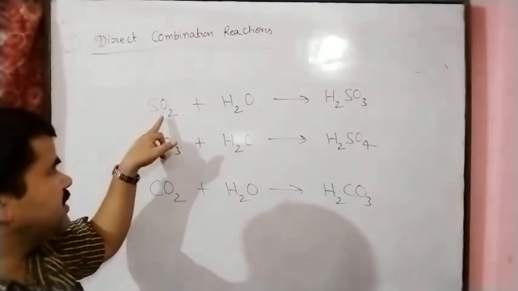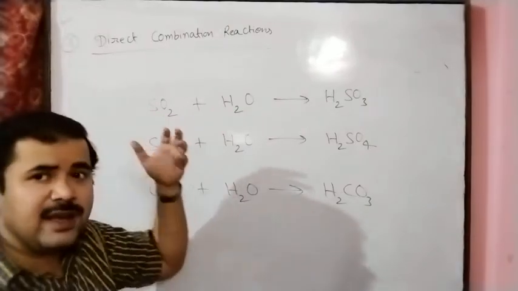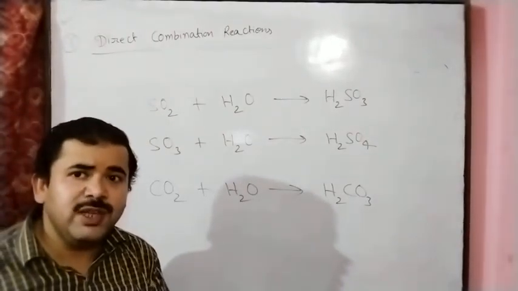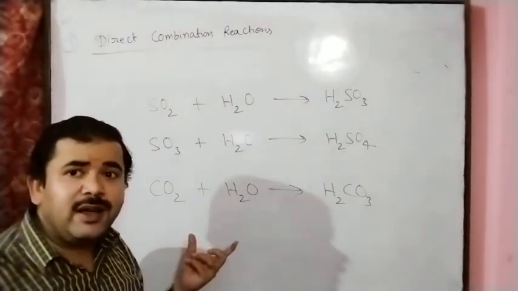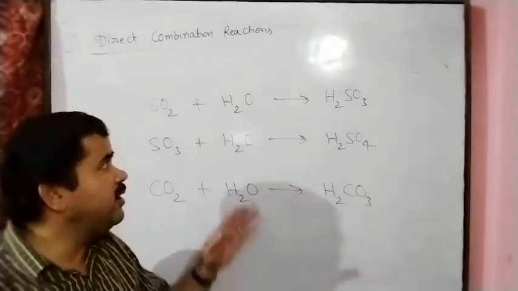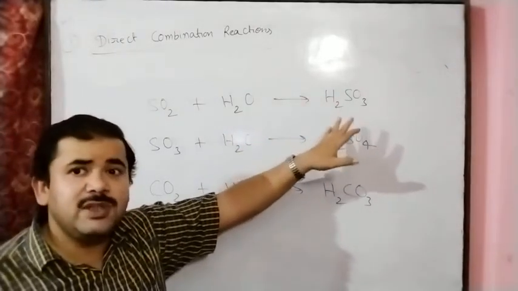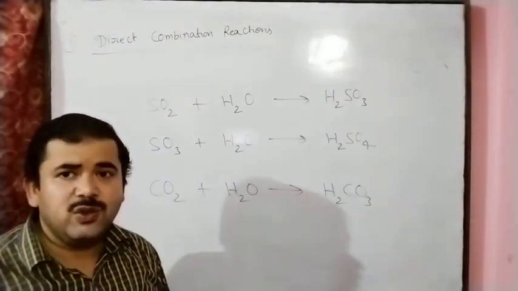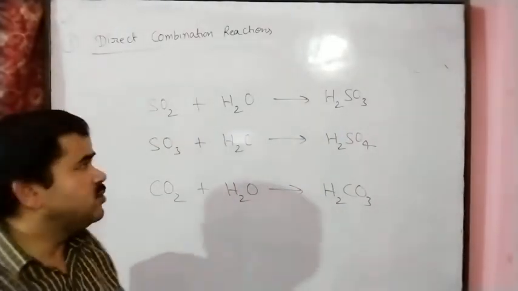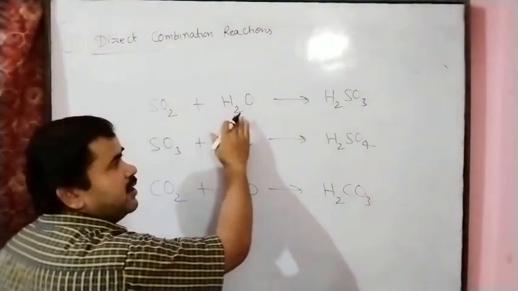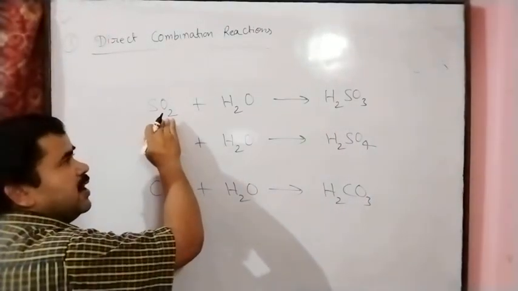Sulfur dioxide is a non-metallic oxide, and this non-metallic oxide has acidic nature. If we want to prove that sulfur dioxide, sulfur trioxide and carbon dioxide have acidic nature, we react them with water, and after the reaction they produce the respective acids. By getting the acid, we can easily say they have acidic nature. So if sulfur dioxide reacts with water, we get sulfurous acid. This proves that sulfur dioxide has acidic nature.